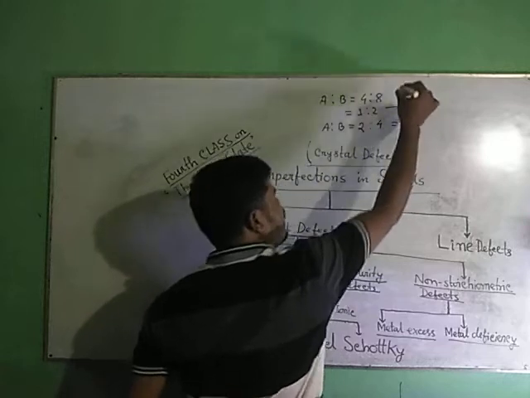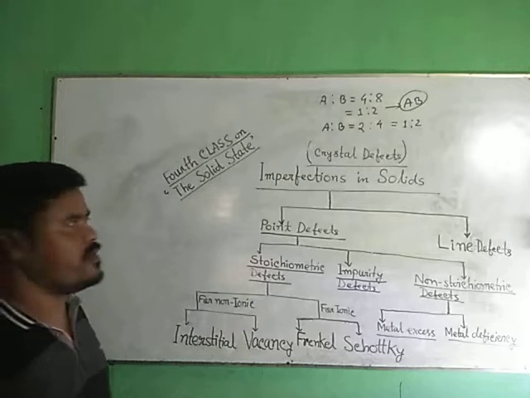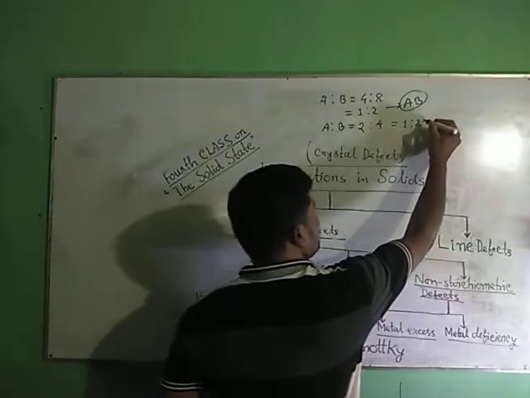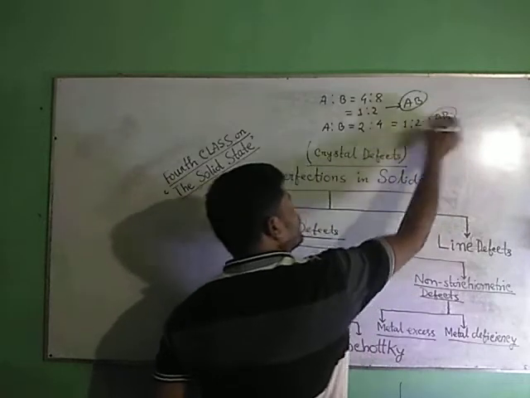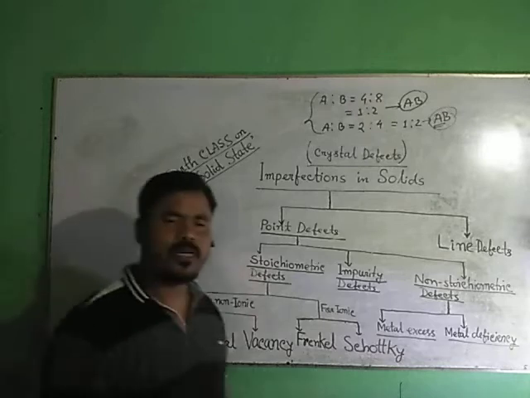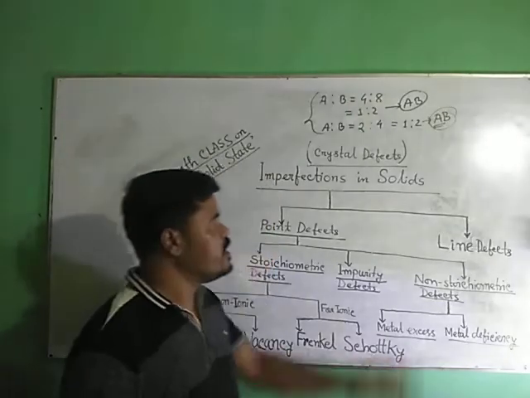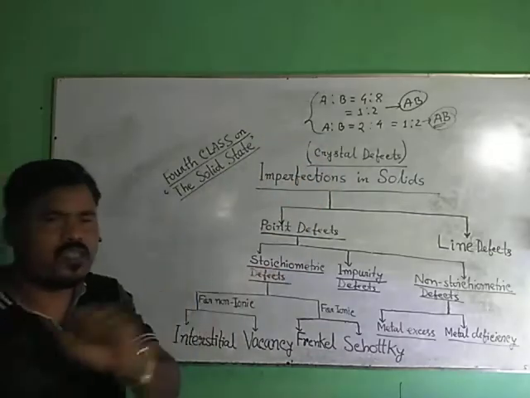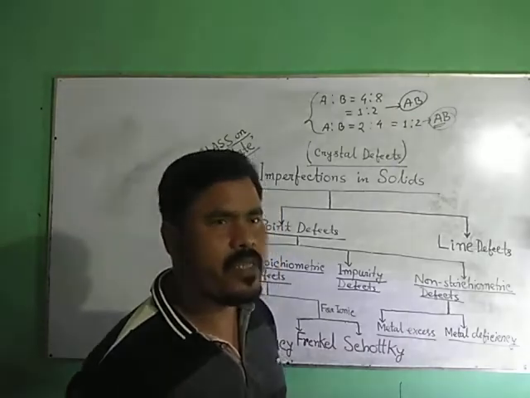According to the ideal structure, our imaginary structure, and in reality, the formula also remains AB. So because of this defect, the formula of the crystalline solid is not changing. Such defects which do not change the stoichiometry of the crystalline solid are called stoichiometric defects.